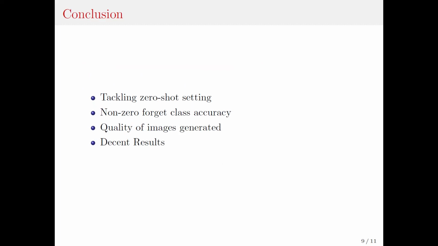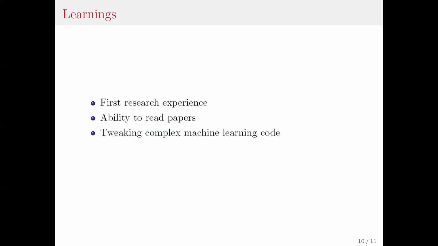First of all, we were able to learn how to tackle machine unlearning in general and more specifically in the zero-shot setting. We were also able to reason regarding why there was a non-zero forget class accuracy for the GKT method. Finally, we were also able to improve the quality of images generated using deep inversion and get decent results.